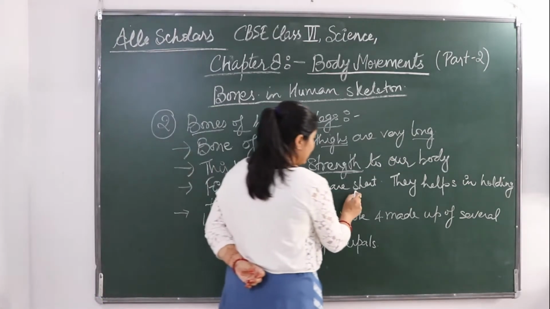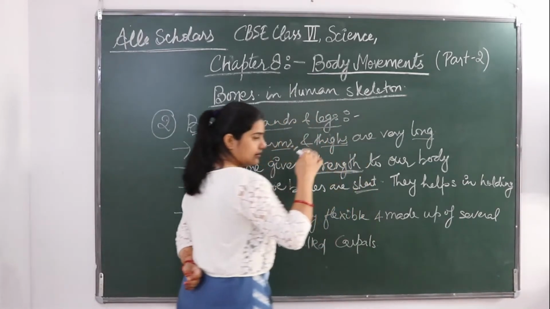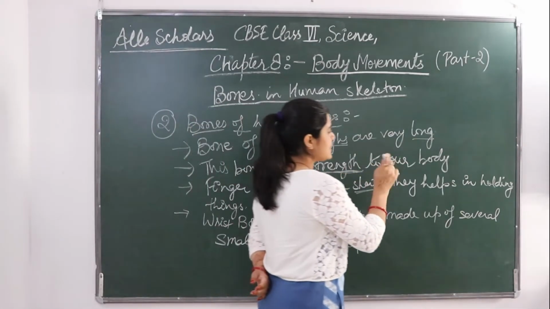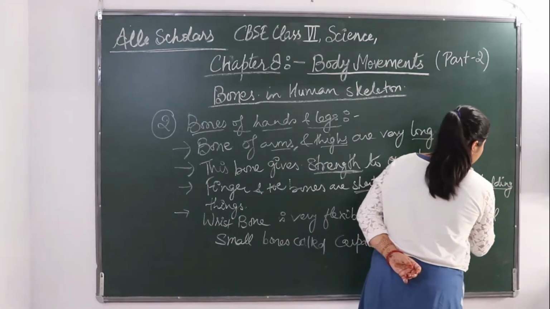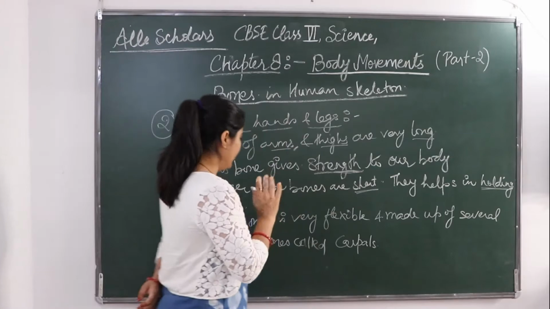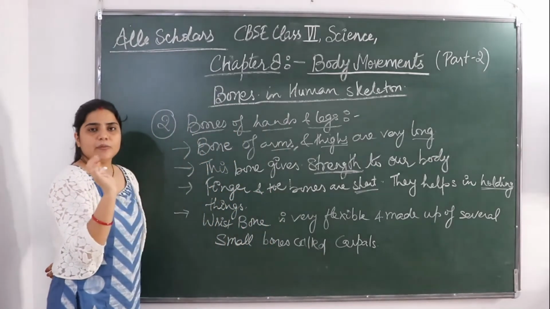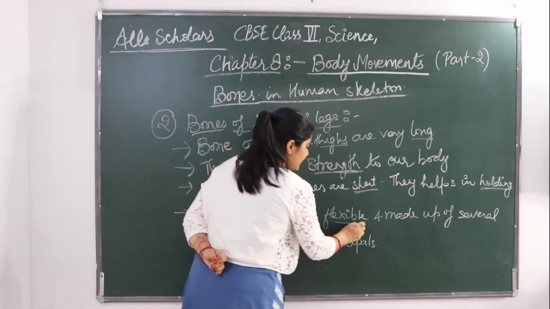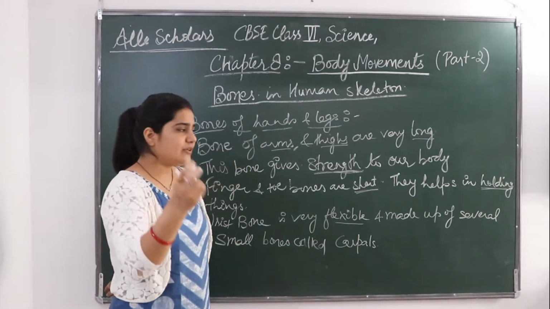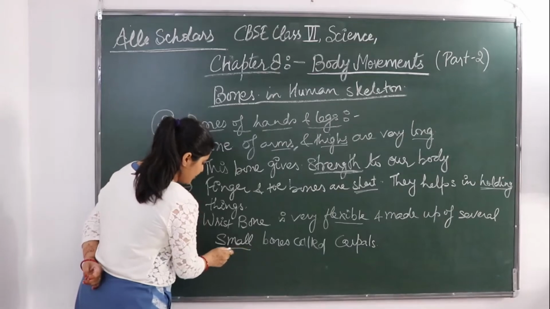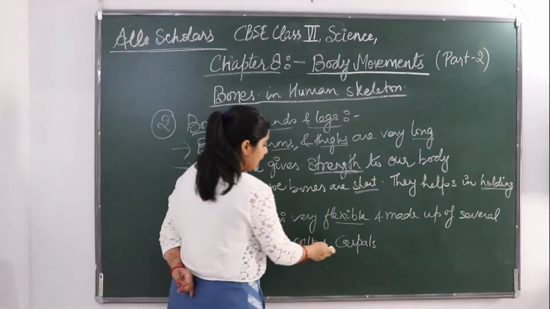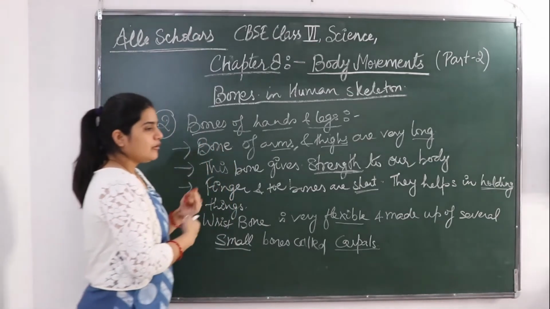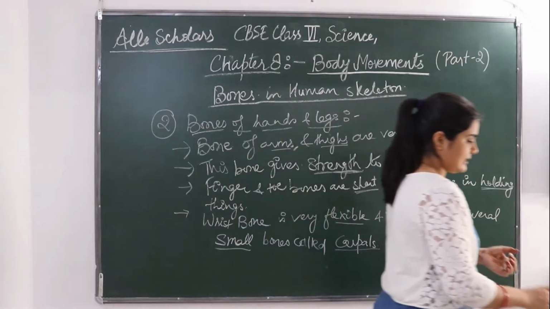They are not very long like arms and thighs. They help in holding things. अब wrist bone की बात करें तो it is very flexible and it is made up of several small bones, बहुत छोटी-छोटी bones की बनी होती है जिनको हम बोलते हैं carpals. Okay, so this was about the bones of hands and legs.